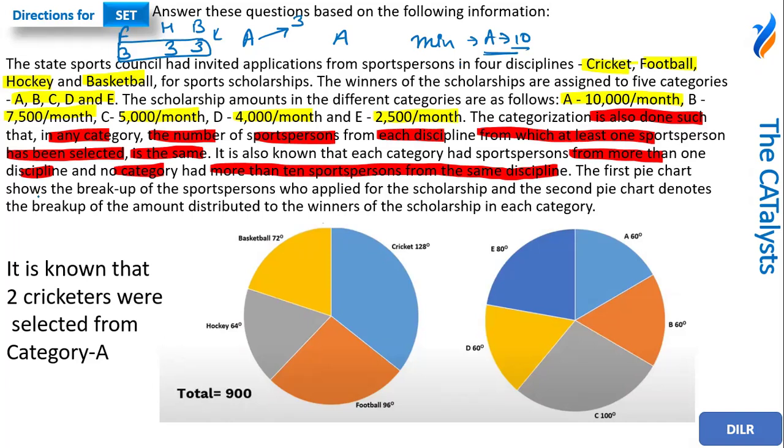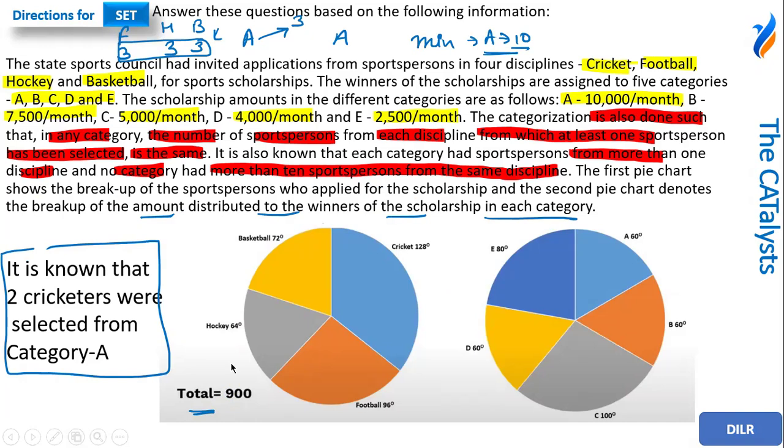So now it is saying the first pie chart shows the breakup of the sports persons who applied for the scholarship, and the second pie chart denotes the breakup of the amount distributed to the winners of the scholarship in each category. All right. So now see, if you read that, I have given this information in bold, and I guess this is going to help you out. So how is it going to help you out? Let's see. It has given that there are a total of 900. What's this 900? The first pie chart is showing the breakup of sports persons who applied for the scholarship.